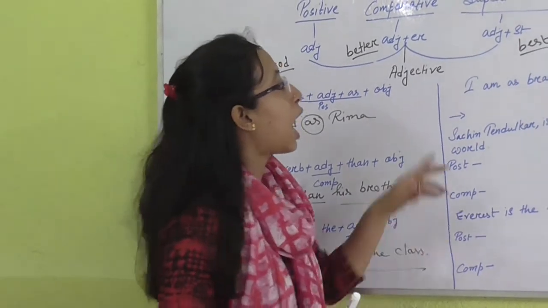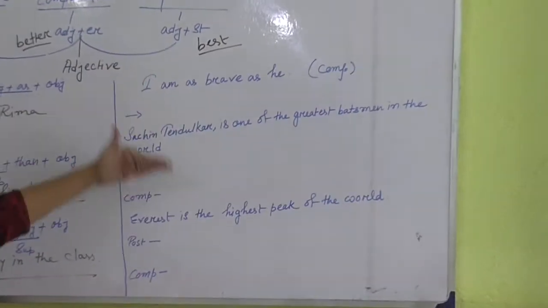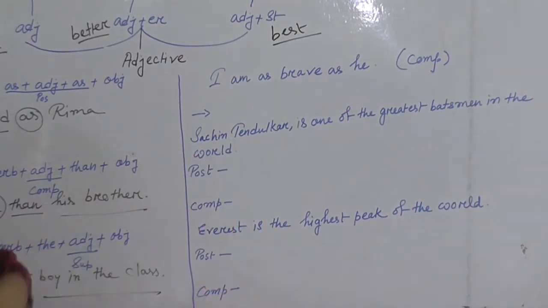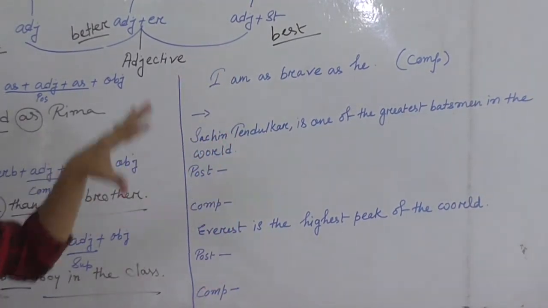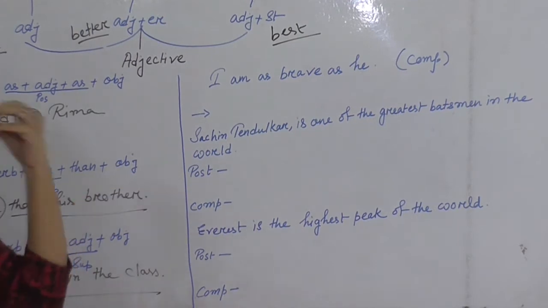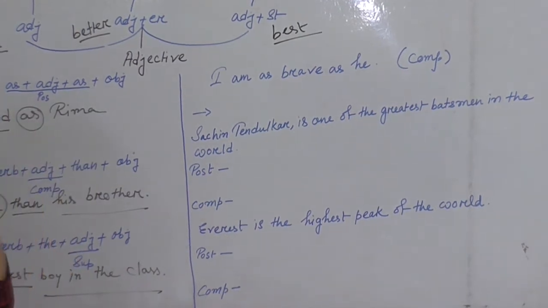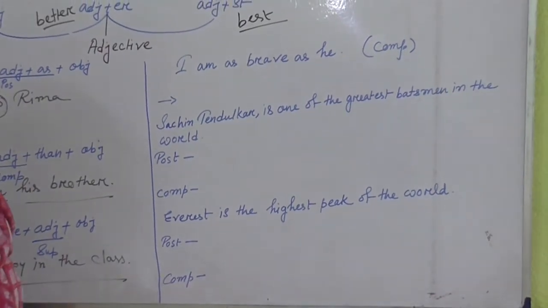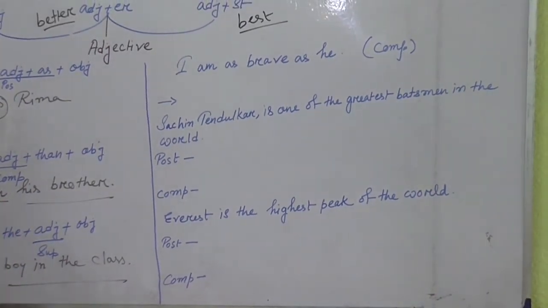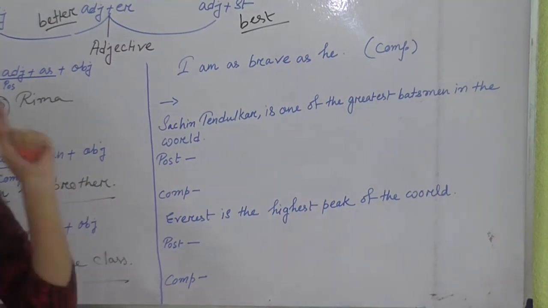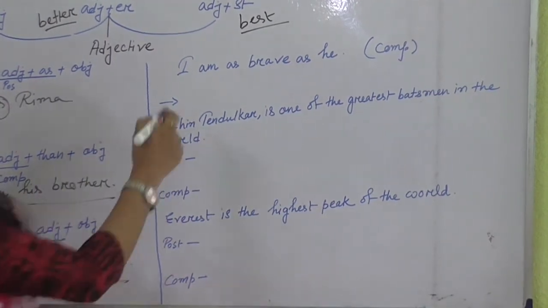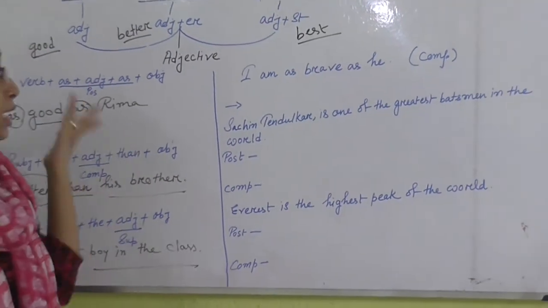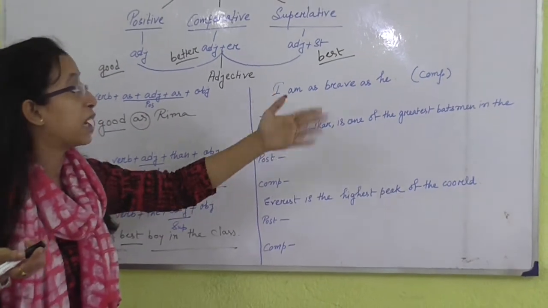The first one, here I have written down 3 sentences. Why 3 sentences? Because these are different sentences, and we need to handle these 3 sentences differently. The first one, "I am as brave as he." If you find this kind of sentence and your question is to change this sentence into comparative degree, then you can easily think that I can write "I am braver than he."